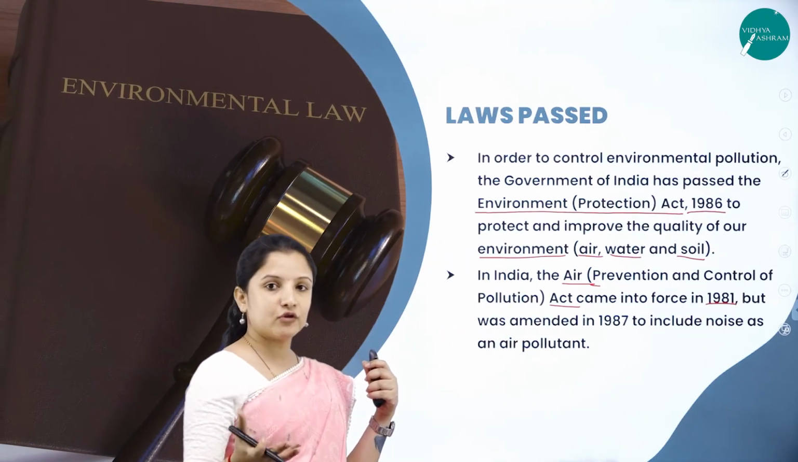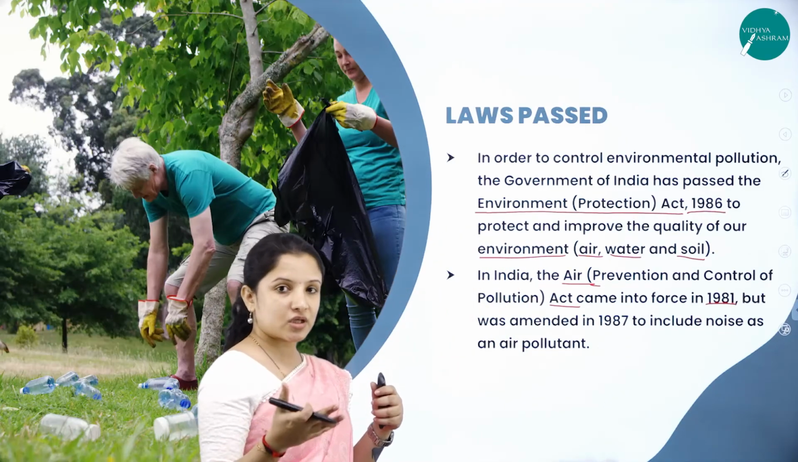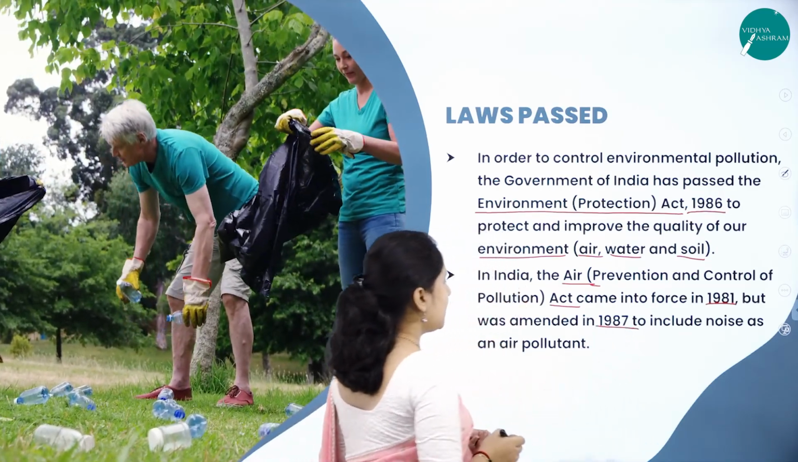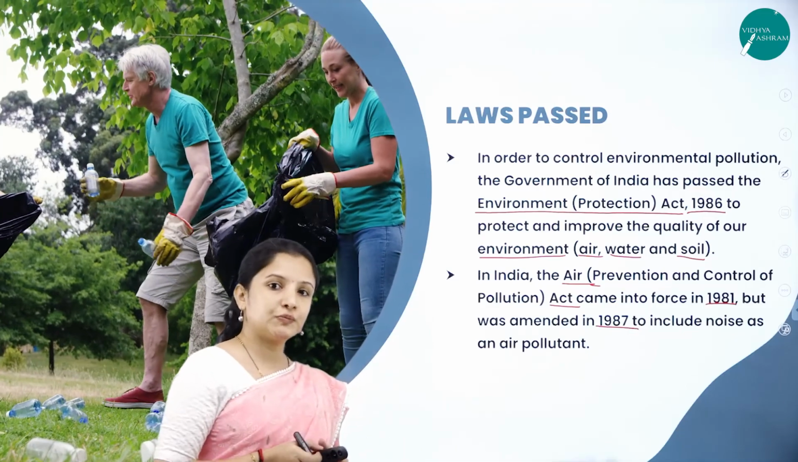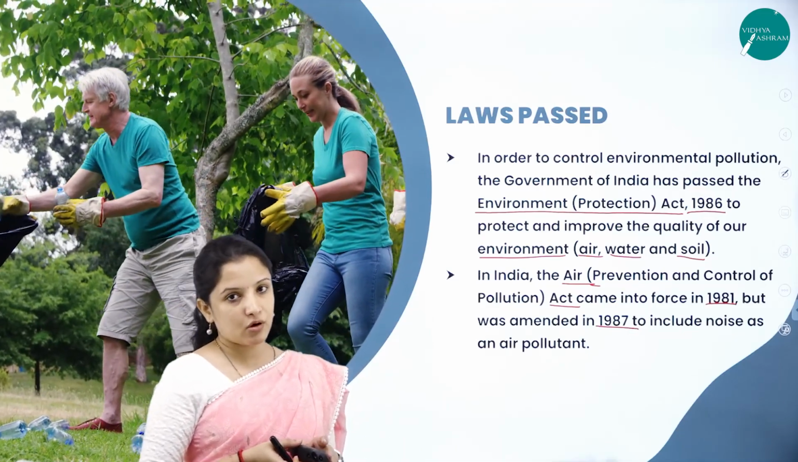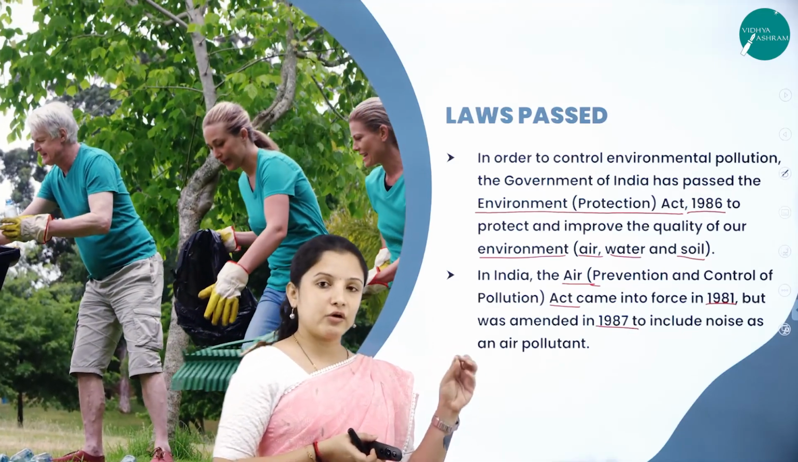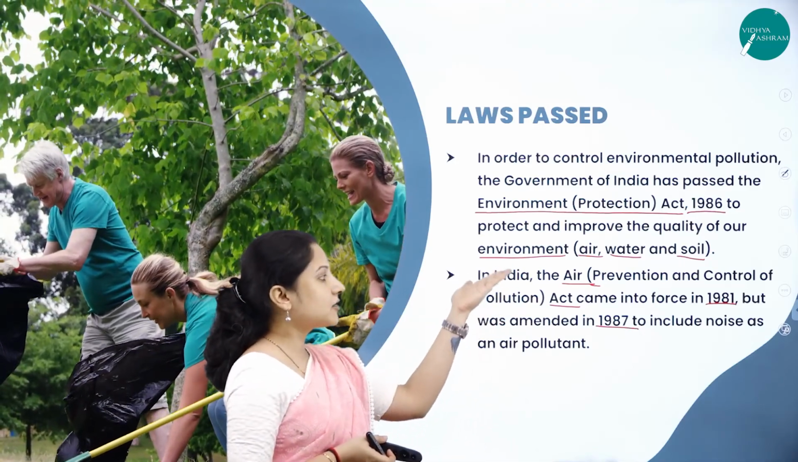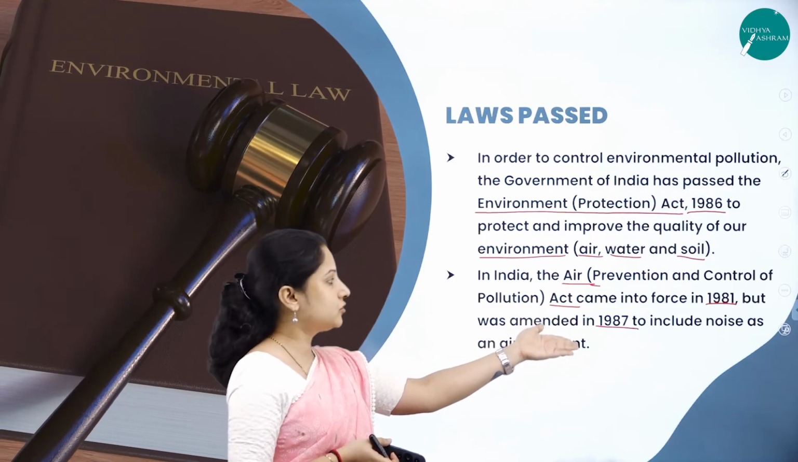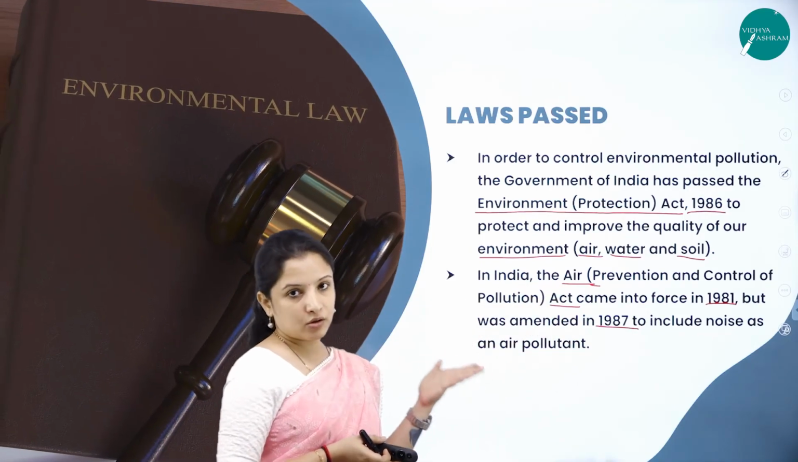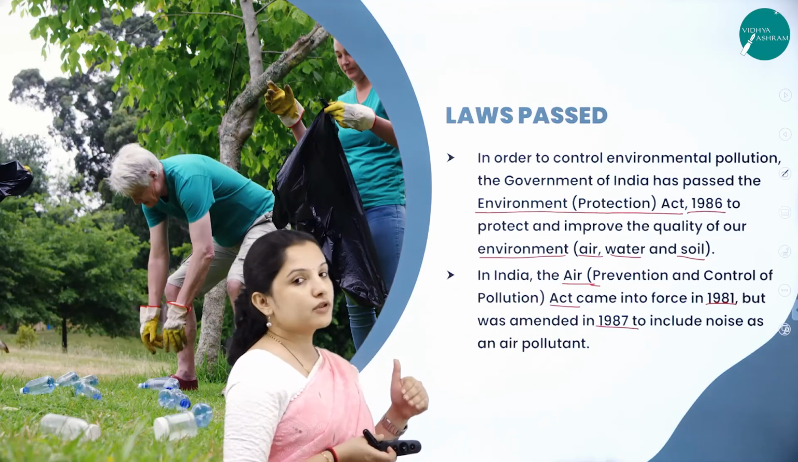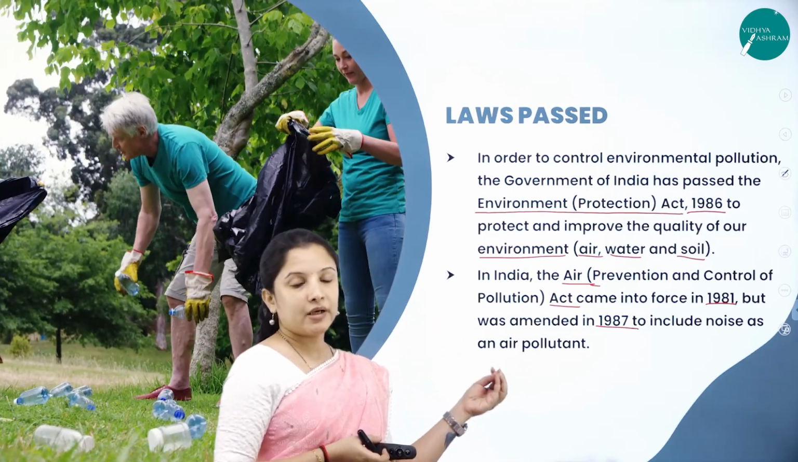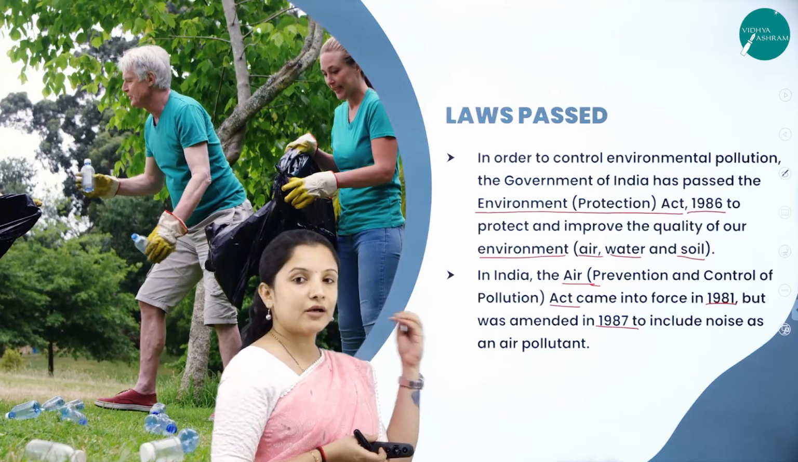It came into force in 1981, but it was strictly followed or put into action in the year 1987, and it includes noise pollution as well as air pollution, because air pollution and noise pollution are usually clubbed together. That is why the Air Act put certain rules and regulations to decrease air pollution and noise pollution. So these are some of the laws passed to protect the environment and control pollution.